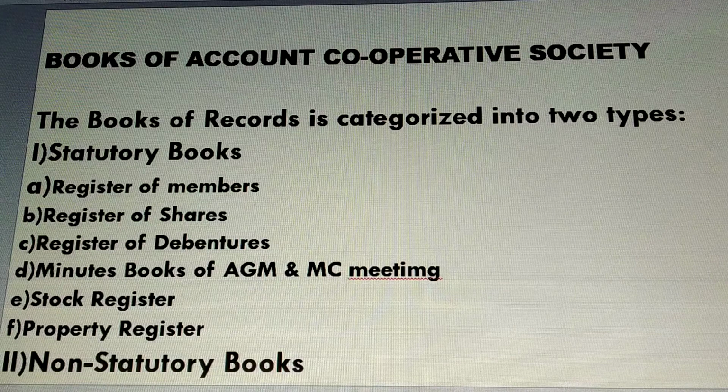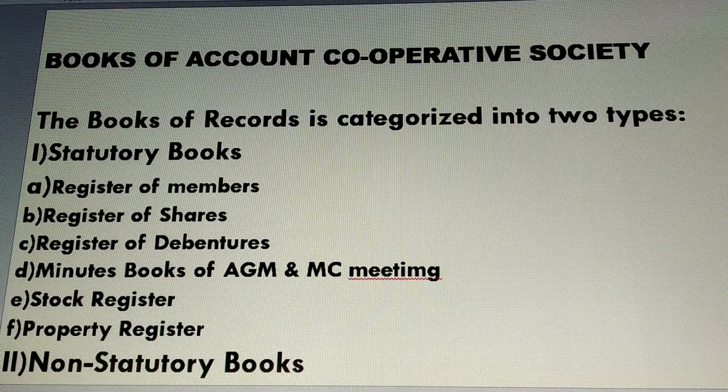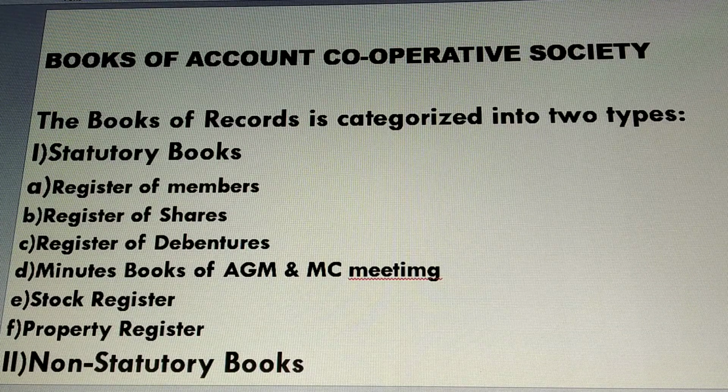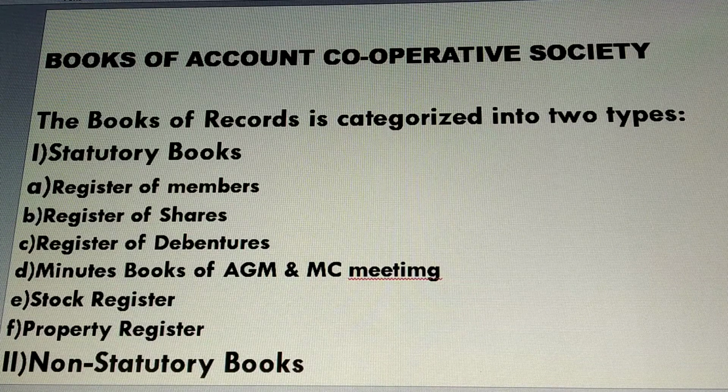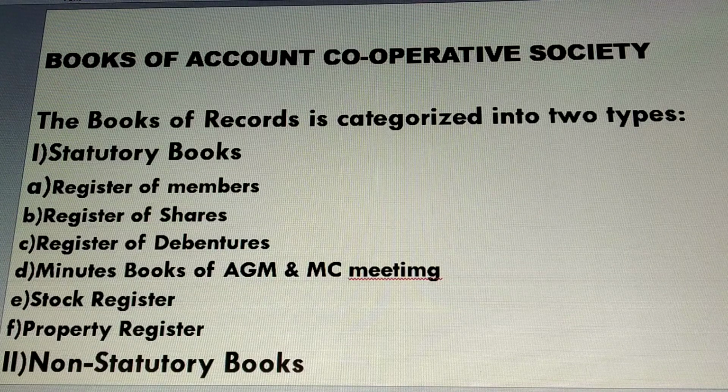Keeping of such books by a cooperative society is obligatory as per the Maharashtra Cooperative Societies Act 1960 and the rules. The statutory books of account are compulsory. All cooperative societies have to maintain the statutory books as it is mandatory, as per the Maharashtra Cooperative Societies Act 1960, and the rules are applicable.